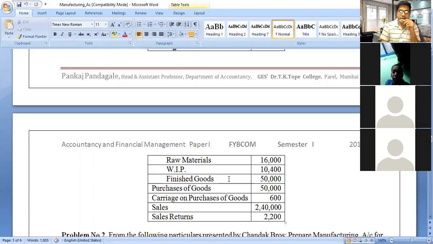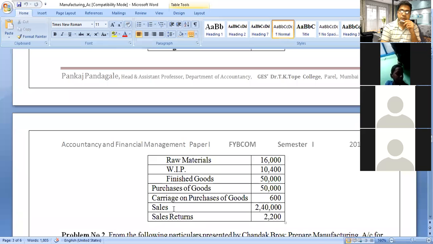Finished goods item, closing stock of finished goods, we will record on the trading account credit side. Purchase of goods, goods purchase, is also recorded on the trading account debit side. Carriage on purchase of goods, trading account debit side.